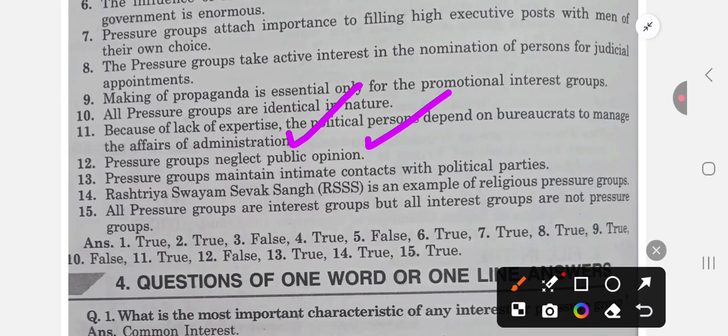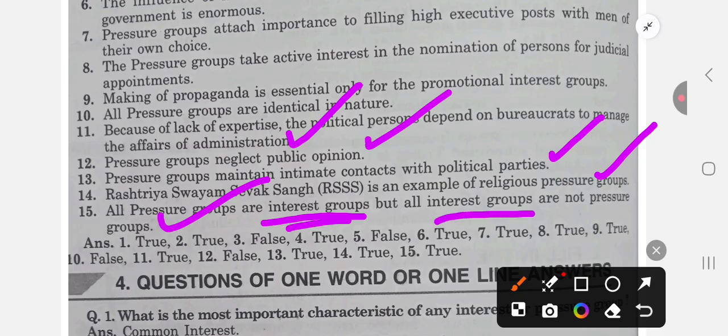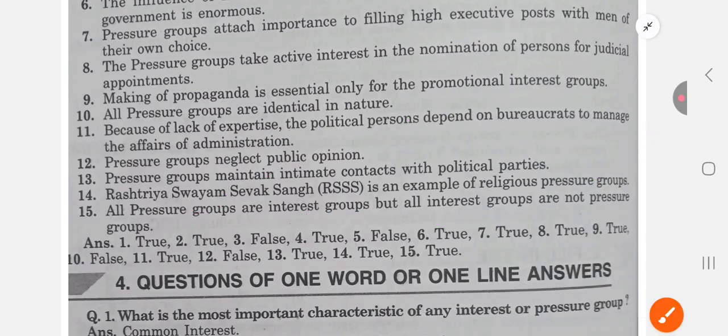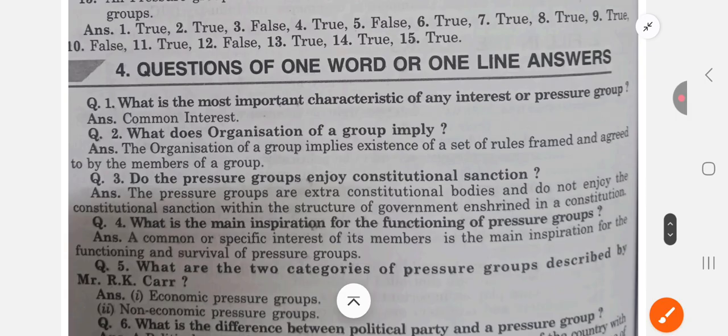Pressure groups maintain intimate contact with political parties. That is true. Rashtriya Swayamsevak Sangh is an example of religious pressure groups. That is true. All pressure groups are interest groups, but all interest groups are not pressure groups. This is also true, because all pressure groups are interest groups, but all interest groups are not pressure groups. True, keep in mind. Now let's move to the questions of one word or one line answers.